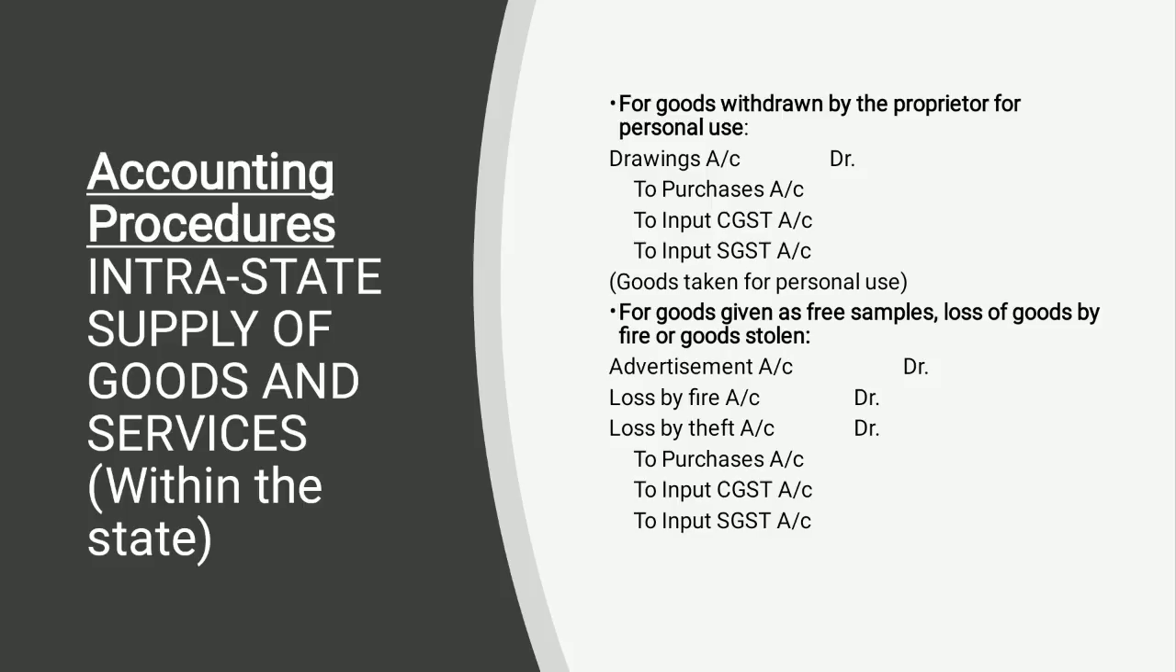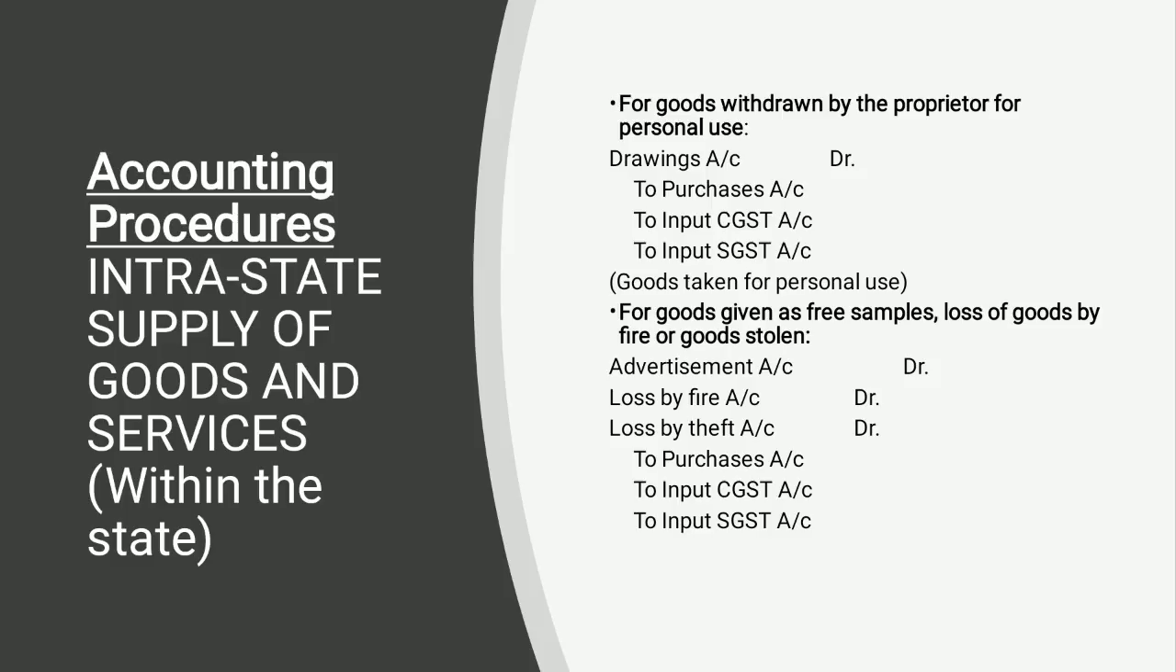So that means input CGST is written down, input SGST will be written down. No one should write output here, because this is not a sale. It is a loss for the organization. The reason may be drawings, the reason may be loss, the reason may be fire.